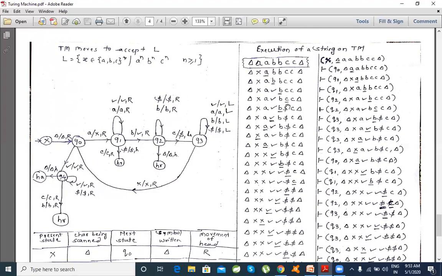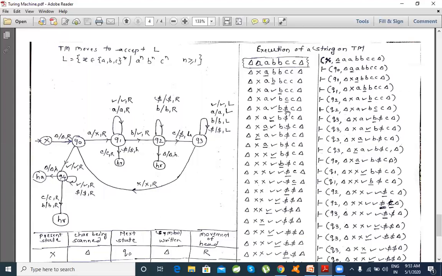After replacing this C by this dollar, it takes the move towards the left. Why left? Because the iteration is over. Iteration means a single A I have seen in the input, with respect to that a single B which has been tick marked, and with respect to A a single C on the input. Now let's go left to check how many A's are still left.